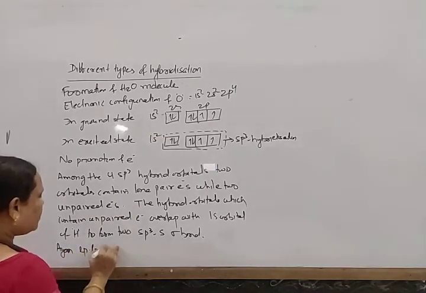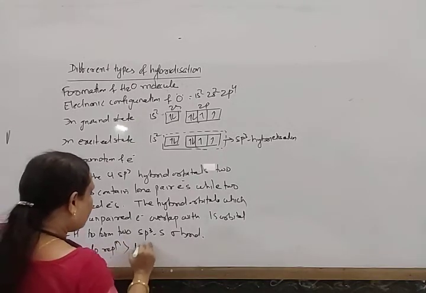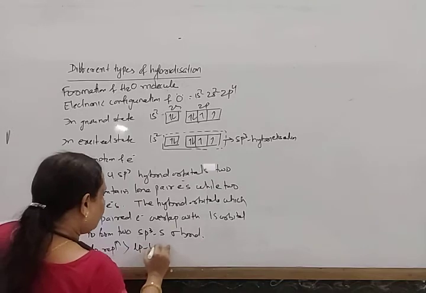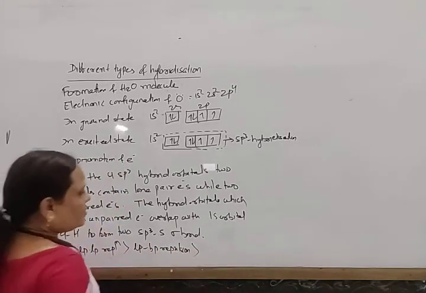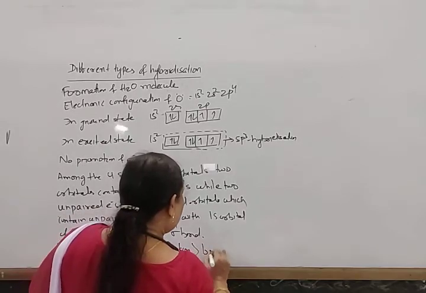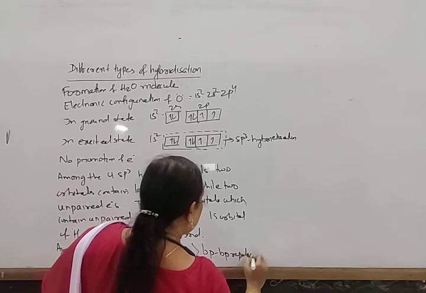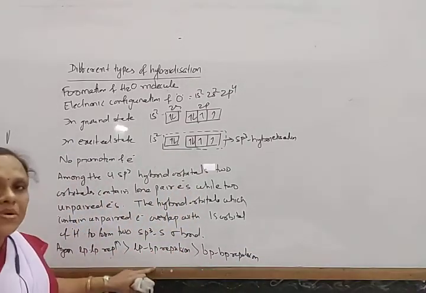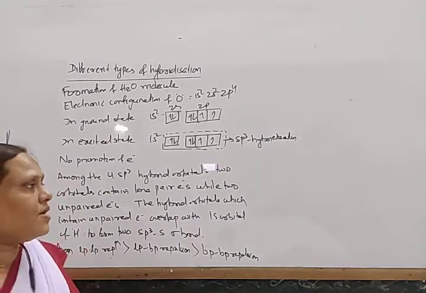Okay, again LP-LP repulsion is greater than LP-BP repulsion, which is greater than BP-BP repulsion. So lone pair repulsion is greater than lone pair-bond pair repulsion, greater than bond pair repulsion.